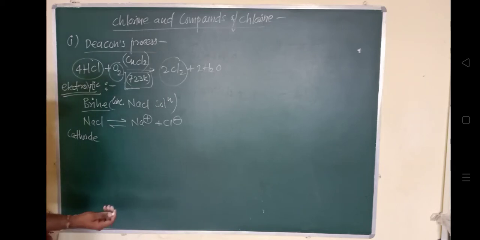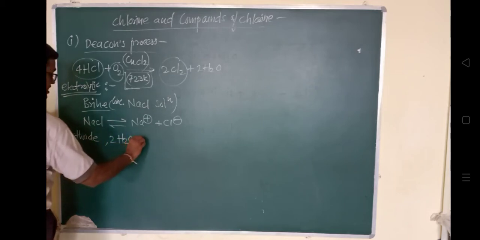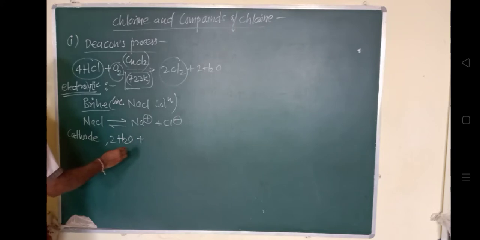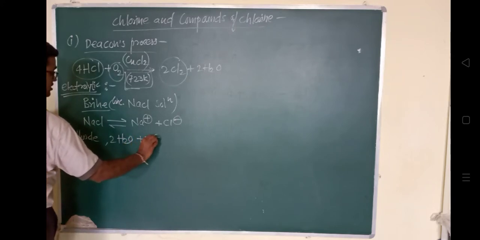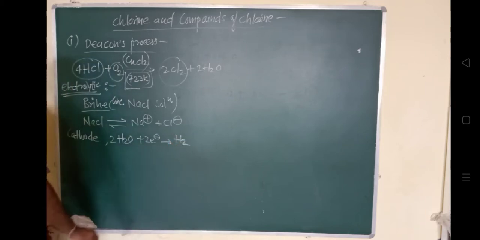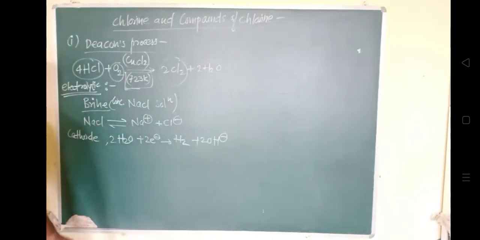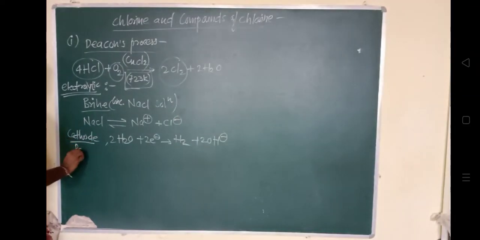At the cathode, where the reduction will take place, what is happening? Here the H2O that is present gains two electrons, and it will form hydrogen gas, H2, and twice OH minus. At the cathode, reduction happens, we know this, we have seen it. So the gain of electrons takes place there.